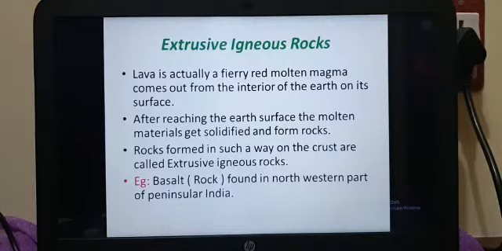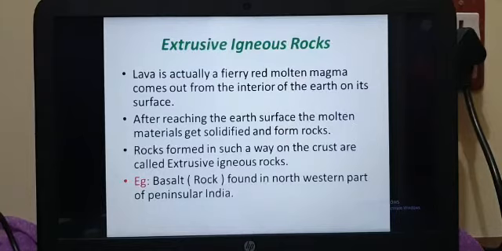So after reaching, what happens? The molten material is getting what? Solidified. It becomes hard and it forms a rock. Rocks formed in such a way on the crust are called what rocks? Extrusive igneous rocks. So this kind of rock is called extrusive igneous rock. The example they have given is basalt.